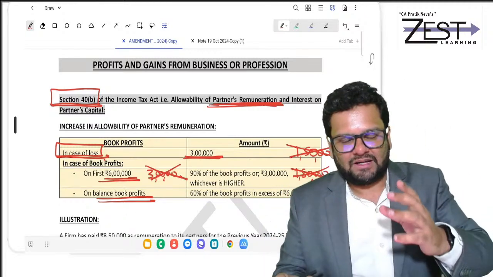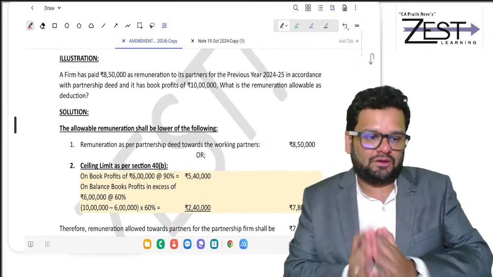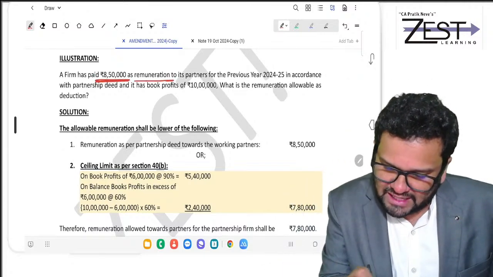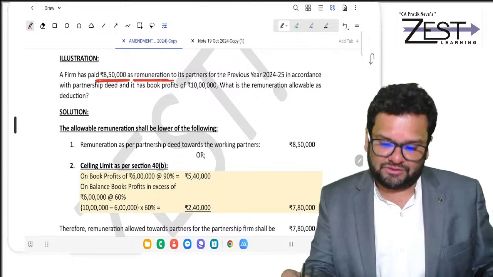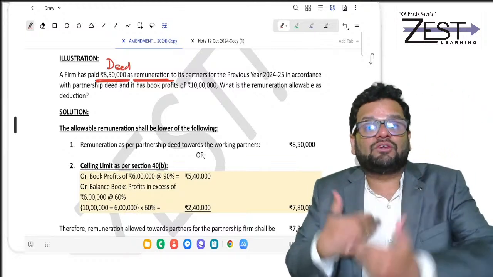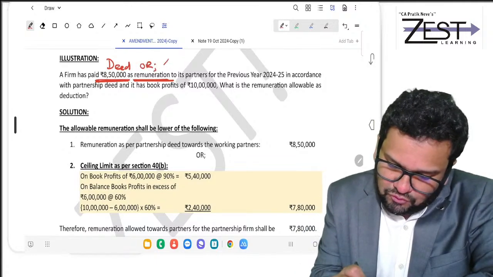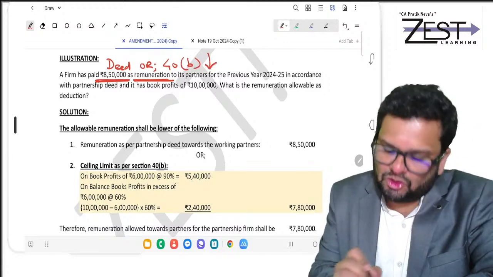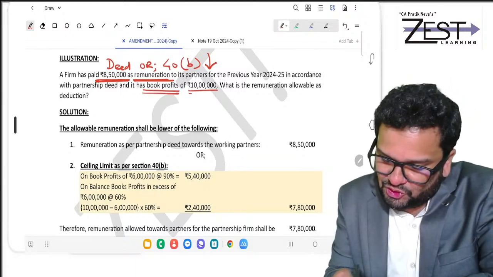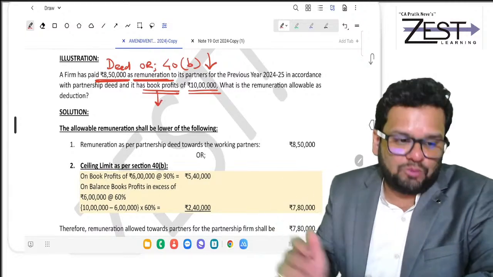So friends, we are going to do an illustration, of course. On each and everything where calculation is involved, we are going to do an illustration. Firm has paid 8,50,000 as remuneration to its partners. So can I say this is as per deed? Yes. Or this is the intention of the firm. But of course, allowed will be this or the 40B ceiling limit, whichever is lower. Now, what is the book profit? Book profit is also given to you, that is 10 lakh. Just to revise in one moment, what is the meaning of book profit?